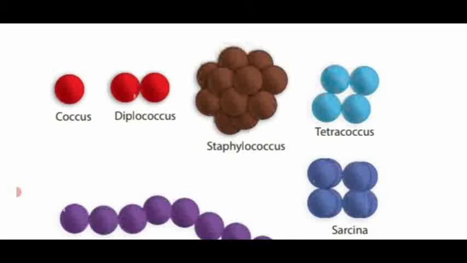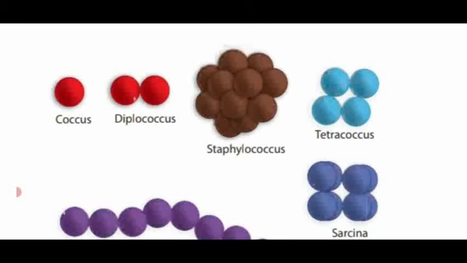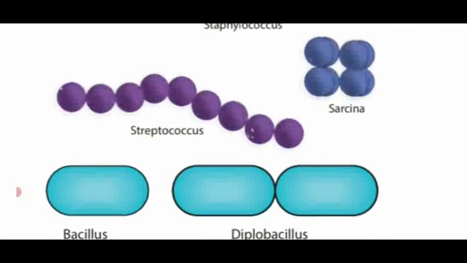Another one, Staphylococcus bacteria. That means a mass of circular shaped bacteria which are joined together and they are in irregular shape. That is said to be Staphylococcus bacteria. Another one, Tetracoccus. That means they are in the form of four coccus, circular shaped bacteria joined together to form a tetracoccus.